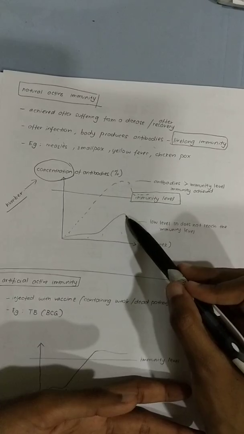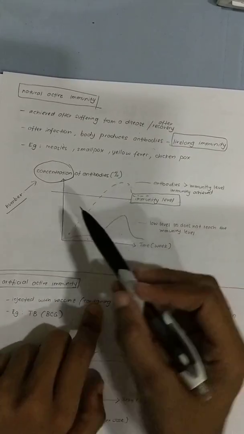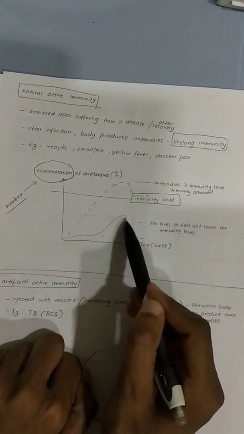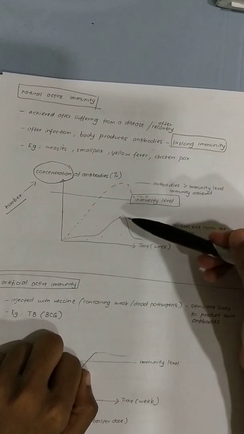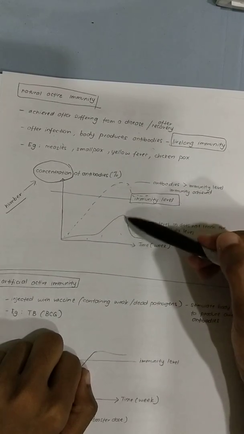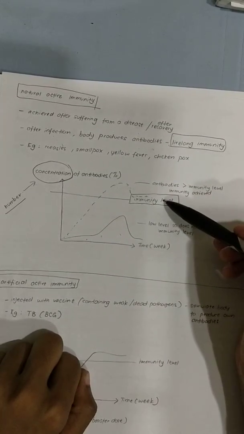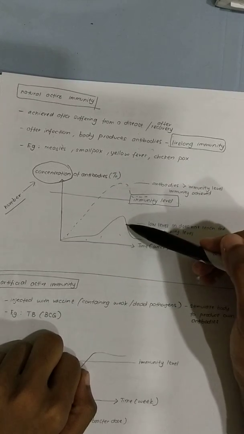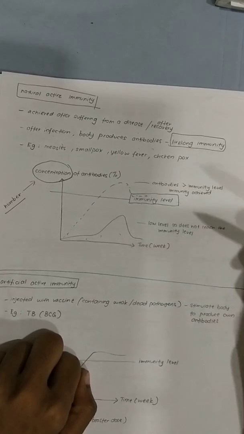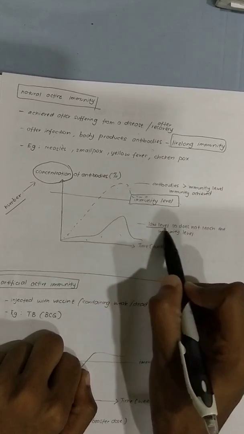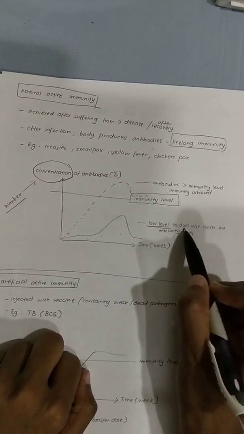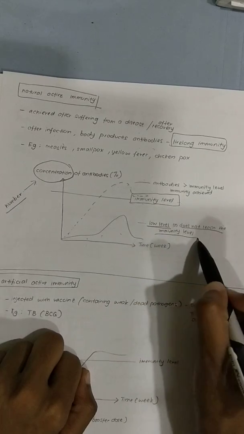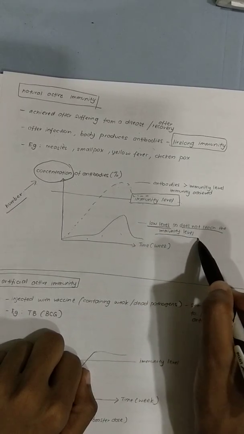But nevertheless, the amount of antibodies produced, did it exceed the immunity level? No, it did not, right? So meaning I have not achieved my immunity level. See, it's a low level of antibodies. So it does not reach the immunity level, meaning I fall sick.